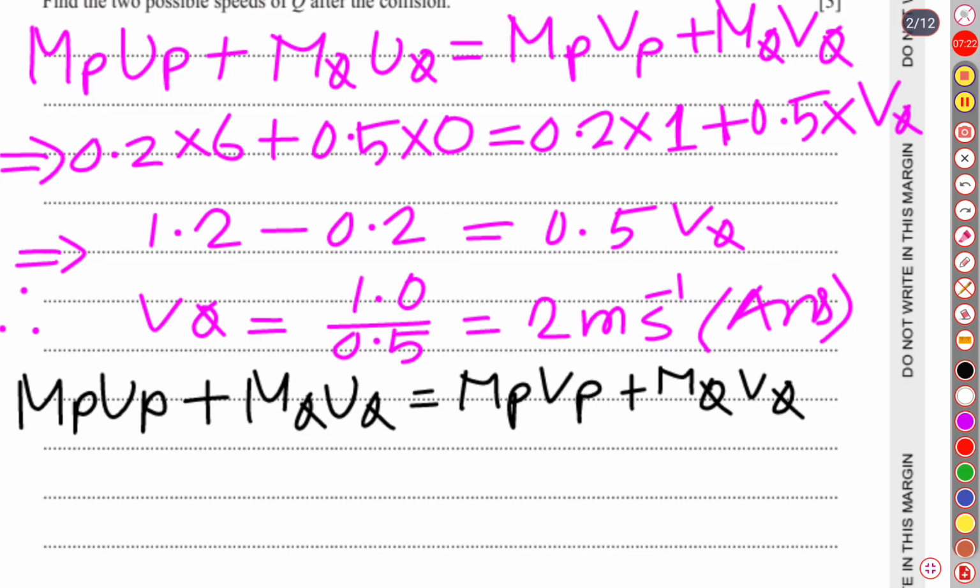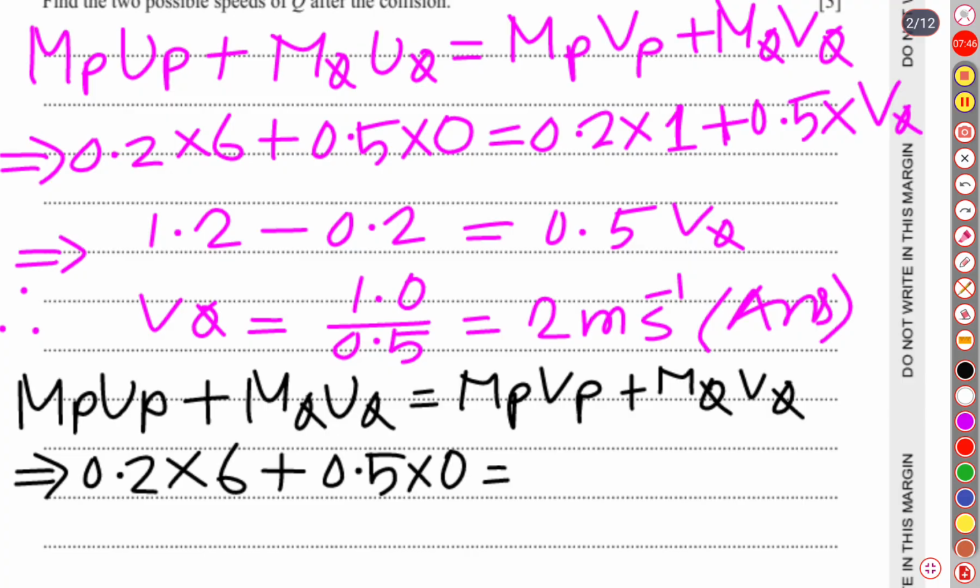What are the values we have applied here? The mass of particle P was 0.2, and it was projected towards Q, moving onward, so it must be positive 6, plus the mass of particle Q, 0.5, which was at rest, that's why there is no motion at all. Then the mass of particle P, 0.2, times the final velocity, as it is moving backward.